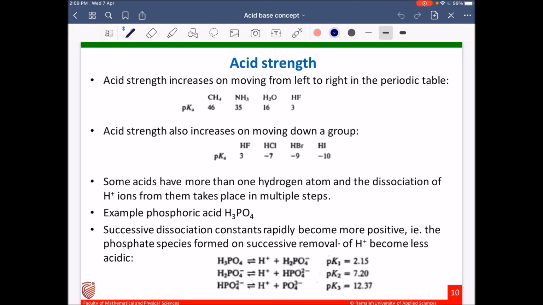So after the removal of the first H plus ion, we get H2PO4 minus. Still it is acidic, but its acidic strength will definitely be lower than that of H3PO4. Similarly, HPO4 2 minus, which is the product after the dissociation of the second H plus ion, is also an acid, but its pKa value is higher than that of phosphoric acid H3PO4. What does it mean? Its pKa value increases, which means the dissociation constant decreases, which means acid strength also decreases.